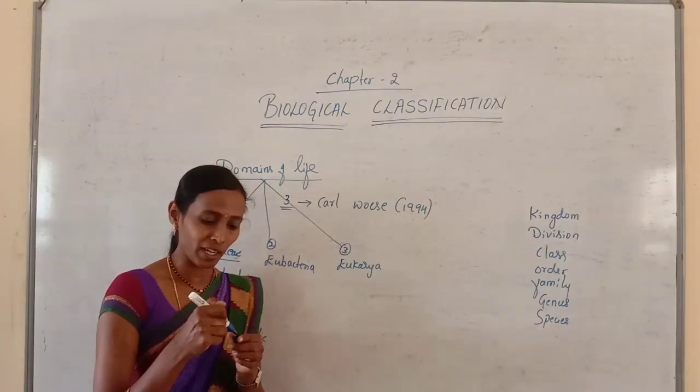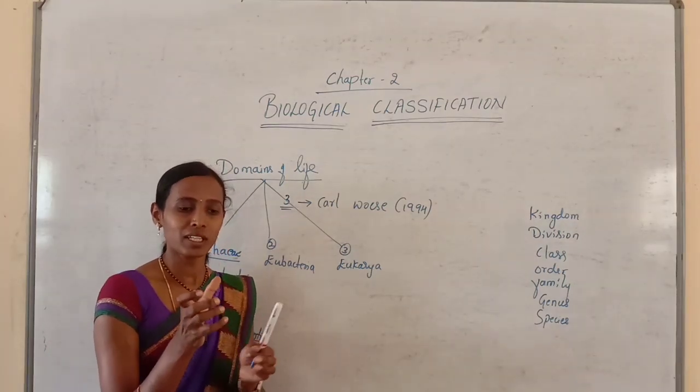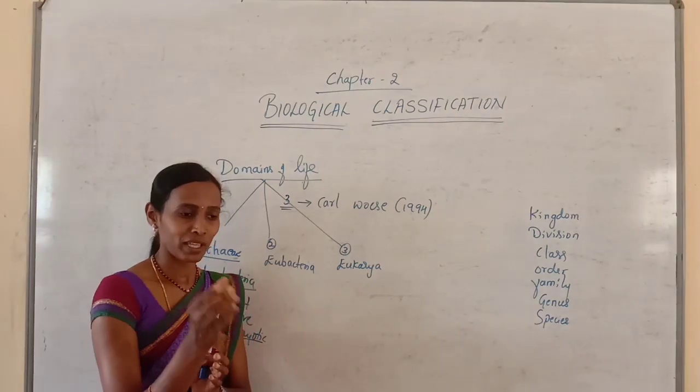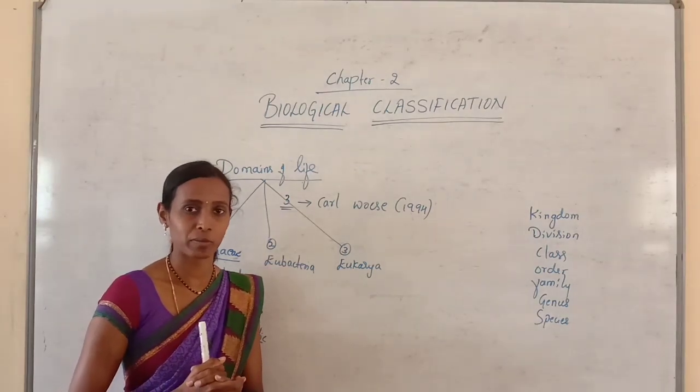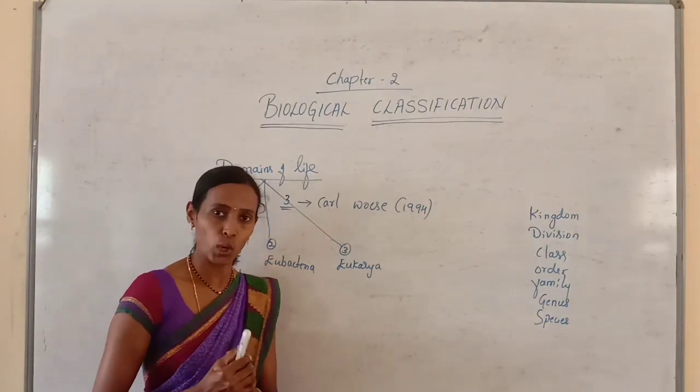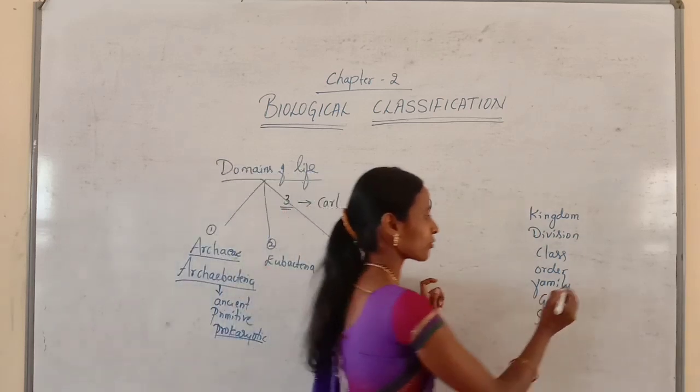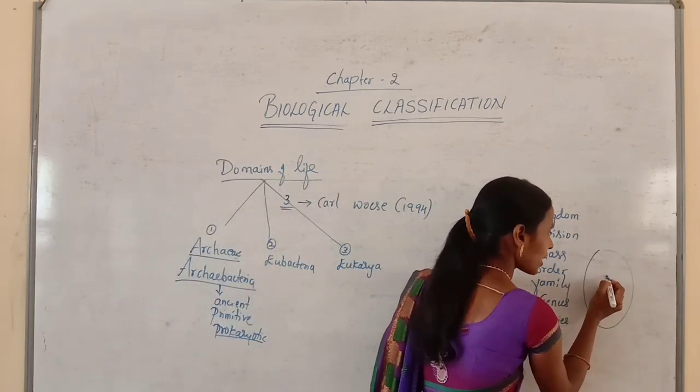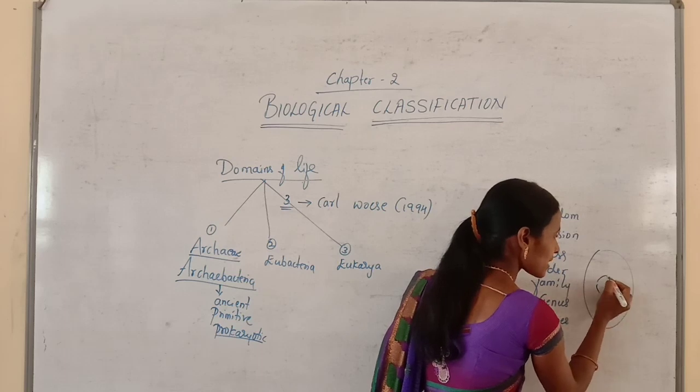Let us recall the plant and animal cell diagrams that you have studied in your lower classes. For example, if you draw an animal cell, you will draw a nucleus like this.